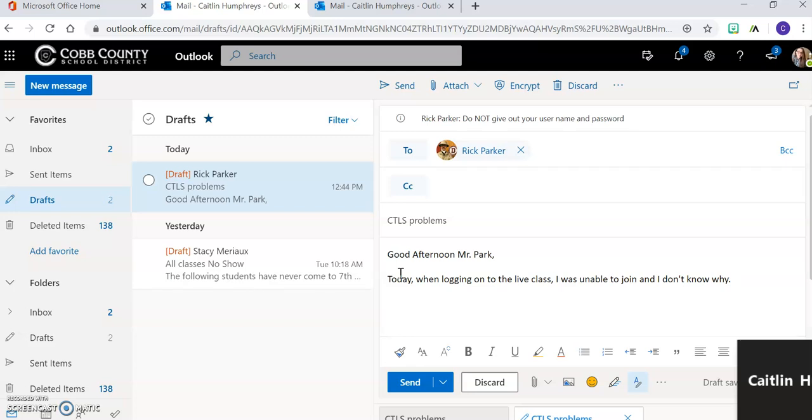And now I'm going to tell him when and where this happened. This happened in second period because I love you all and we all love you and we're so excited to get to know you and have such a great time. But right now we have 150 kids and we've only met you 2 or 3 times. So we're not sure what class period you're in. So go ahead and let us know that. This happened in second period.